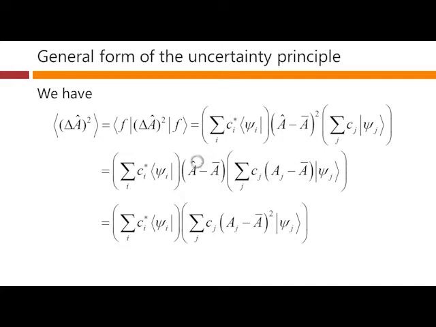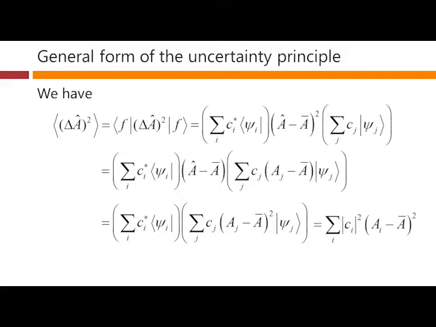We can break it down into parts. So A minus A bar operating on psi j just gives us, again, Aj minus A bar times psi j. So this Aj minus A bar here becomes squared now. And of course, because the psi i and the psi j are members of this orthonormal set here, we only have terms surviving in this sum over i and j when i is equal to j.